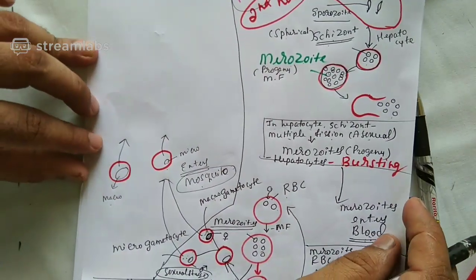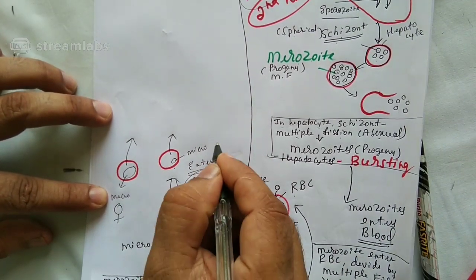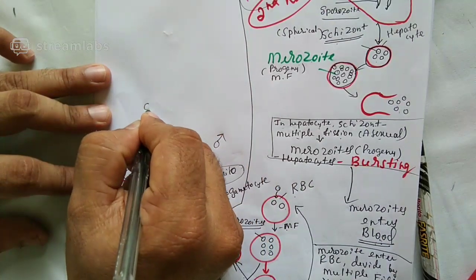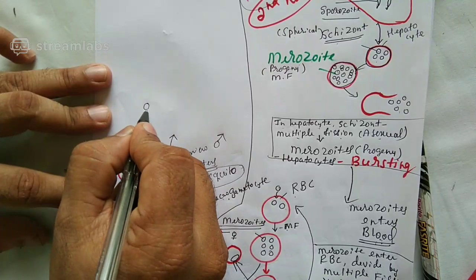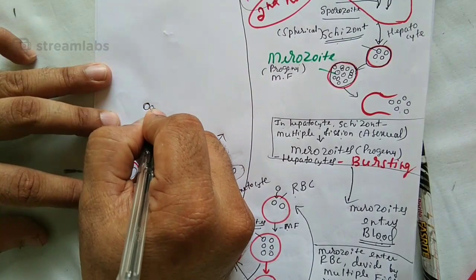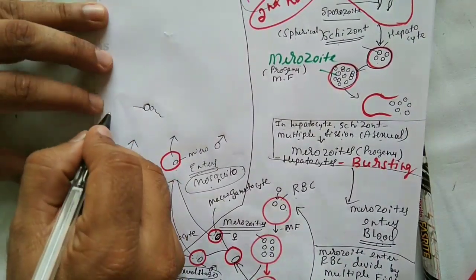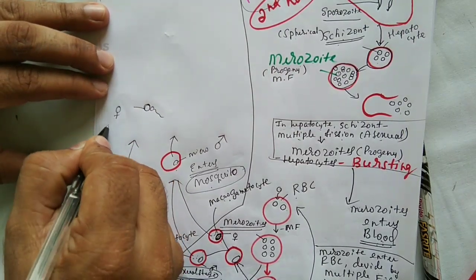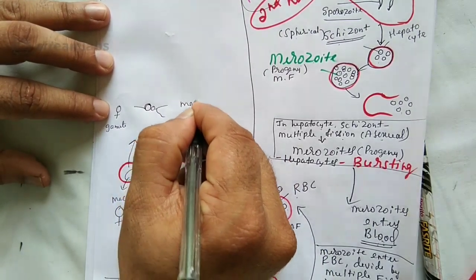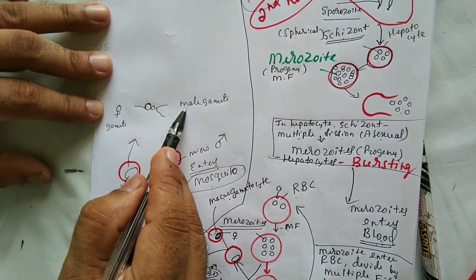The gametes formed by the macro, meaning female, and micro, meaning male, will be what? Macrogametocytes will form the female gamete. Microgametocytes will form the male gamete. Let me make the male gamete motile. So let me repeat once again. This is the male, this is a female gamete. It is the male gamete. Hope you understood. Female gamete and male gamete.